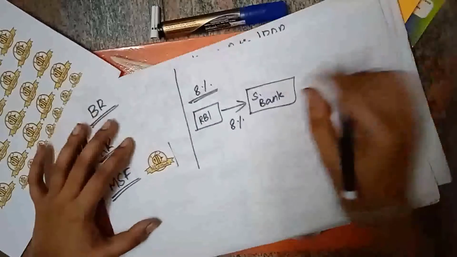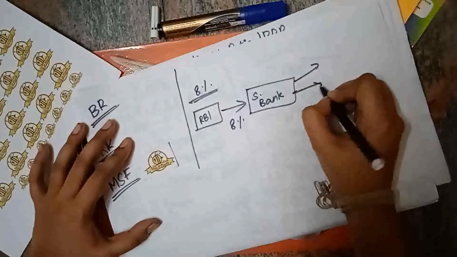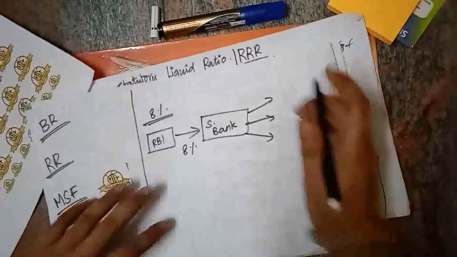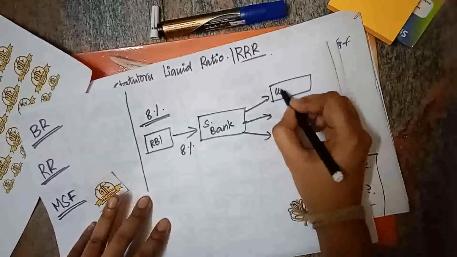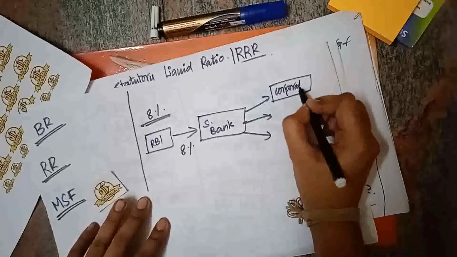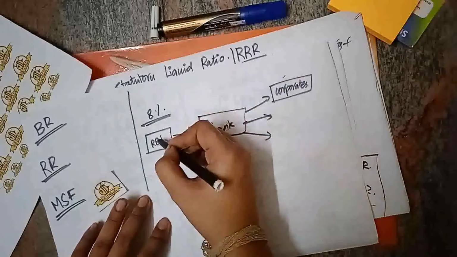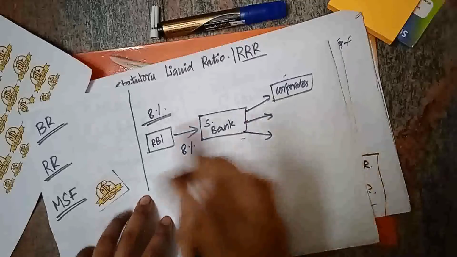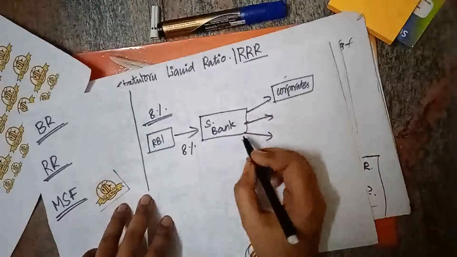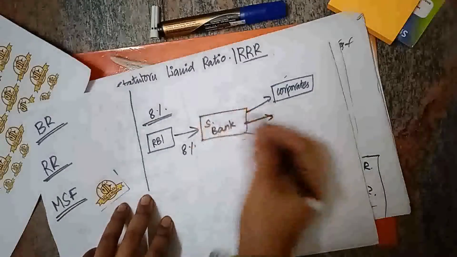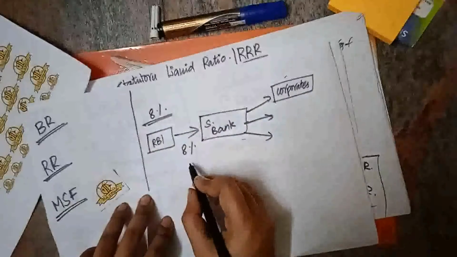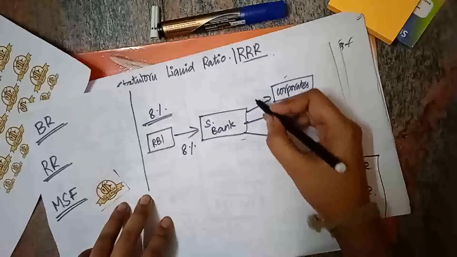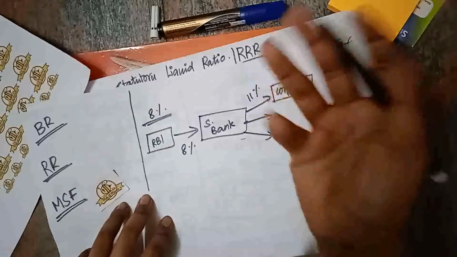Then the scheduled bank will lend this money to the borrowers, to the people, to the corporates. So here is where we come in. The corporates will get money from the scheduled banks only. We can't get money directly from the RBI. So we get money from the scheduled banks. If the scheduled bank itself has borrowed money from RBI at 8% interest, it will give money to us at, say, 11% or 13% interest.